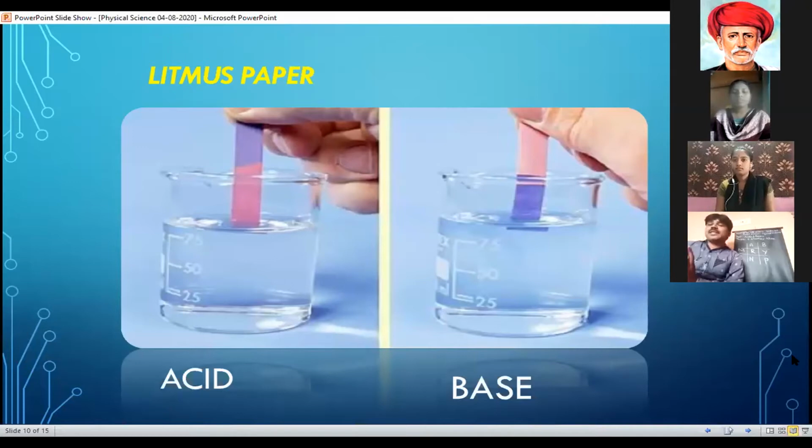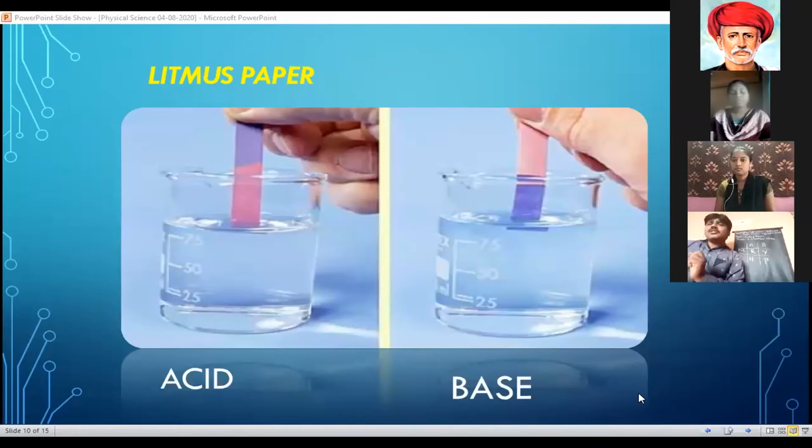This litmus dye belongs to the Thallophyta plants. Generally it is purple in color in neutral solution.